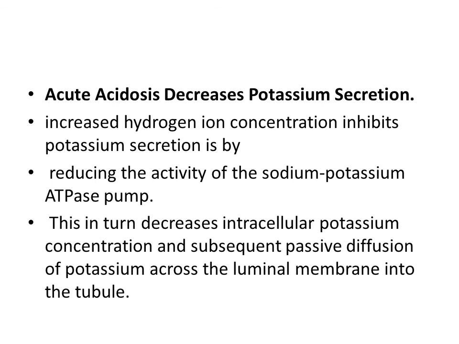Acute acidosis decreases potassium secretion. Whenever there is acute acidosis, the mechanism of decreasing the potassium secretion is that it inhibits the activity of the sodium potassium ATPase pump, which in turn decreases the intracellular potassium concentration and obviously the passive diffusion of potassium across the luminal membrane into the tubule.